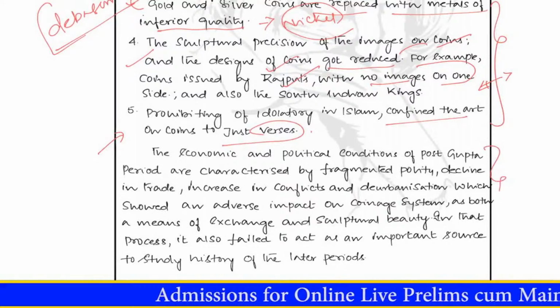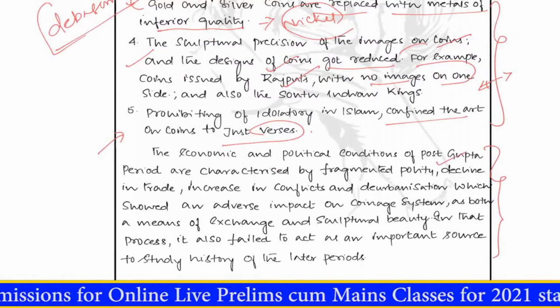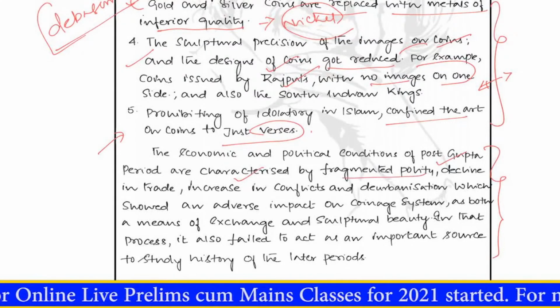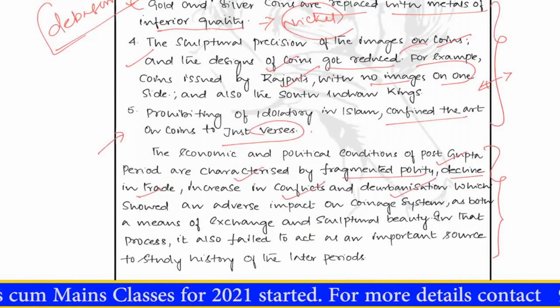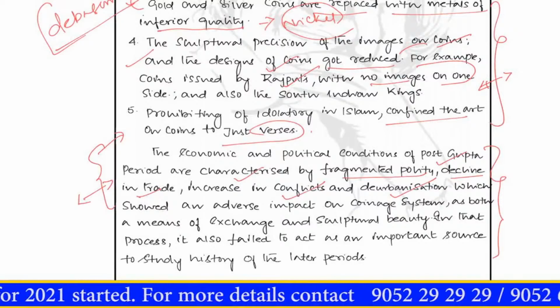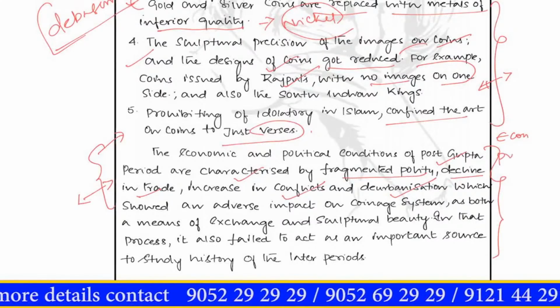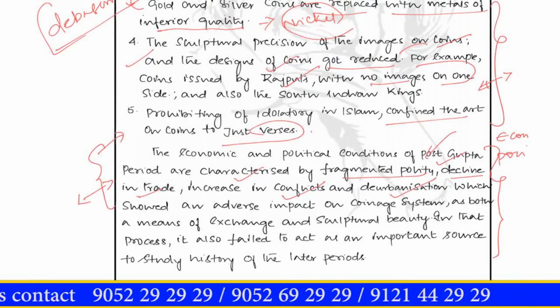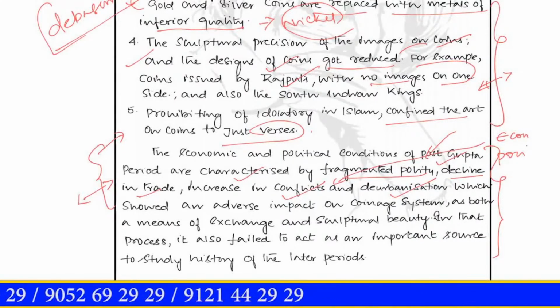Now we will see what he has written in the conclusion part. The economic and political conditions of the post-Gupta period were characterized by fragmented polity, decline in trade, increase in conflicts and deurbanization. So he is trying to mention the causes that made the numismatic art decline in the post-Gupta period, and the reasons are both economic as well as political. So because of this fragmented polity and increase in conflicts, there is a lack of stability. When you don't have political stability, obviously kings can't emphasize artistic works. This is one reason which he was trying to say here.